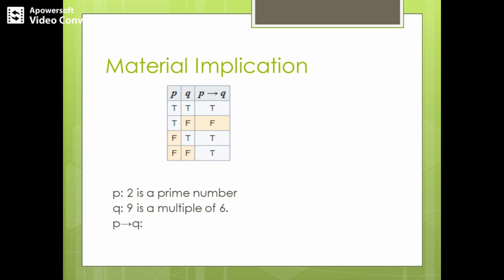So what would be P implies Q? P implies Q would be the statement: if 2 is a prime number, then 9 is a multiple of 6. So we are using the if and then clause. So if represents a cause. If it is so, then this is the result. So cause and effect form is taken by this conditional or material implication.